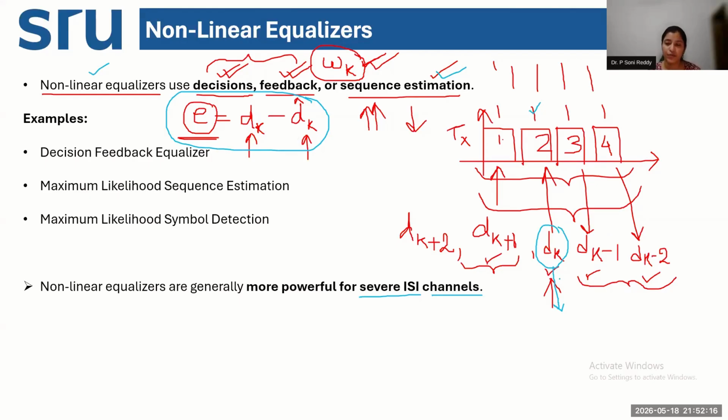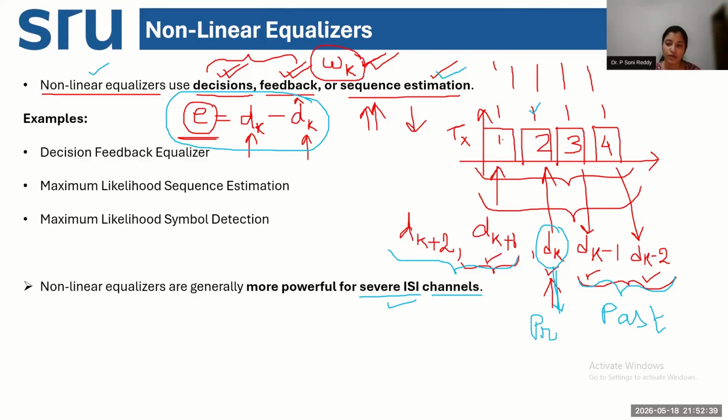That means with respect to my present symbol, I will be estimating what my past symbol was, what my future symbols would be, and how ISI or inter-symbol interference will affect both my past transmitted signal and my present transmitted signal.